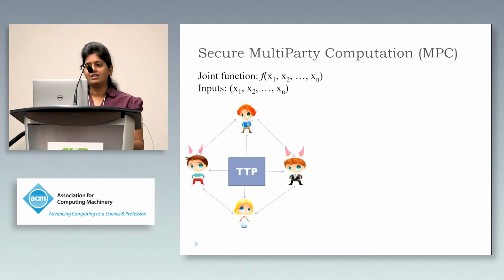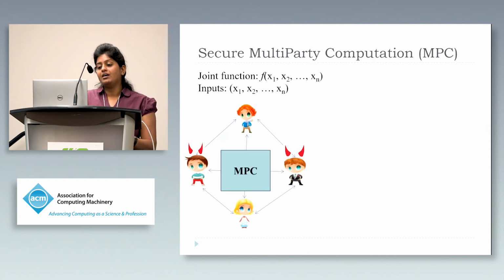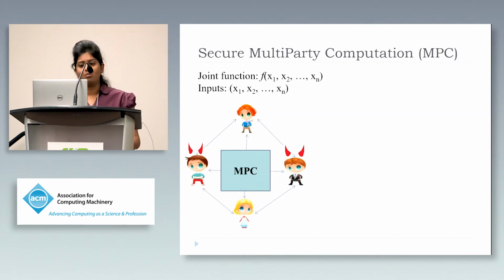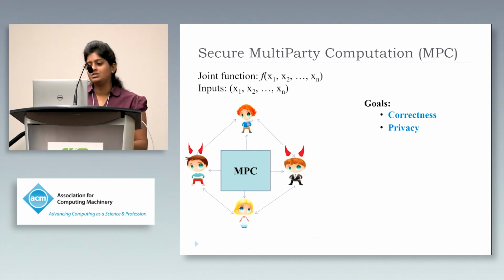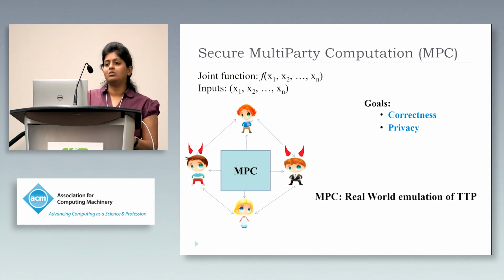But the real world has adversarial parties and trust issues, which is why MPC has evolved over the years to tackle this problem of secure computation while guaranteeing the goals of correctness of computation and privacy of inputs. In other words, we can say that MPC is a real-world emulator of a trusted third party.